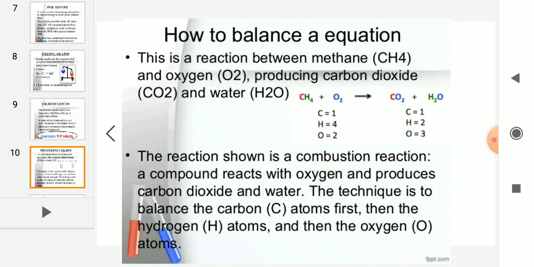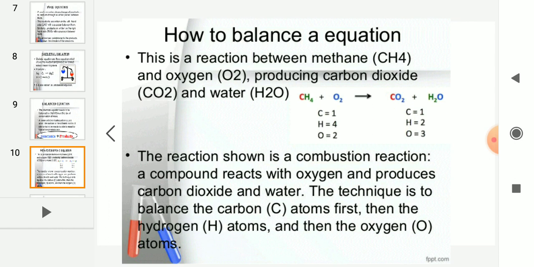How to balance an equation? Actually, an example is shown here. Observe carefully. A reaction between methane. What is methane? It is an organic product. Its formula is CH4, and oxygen.